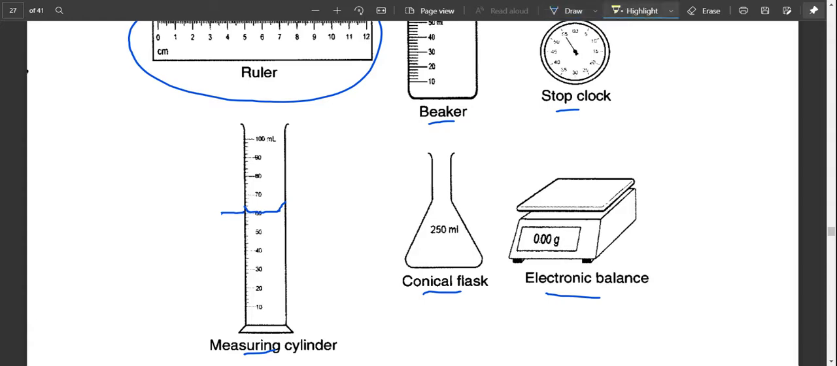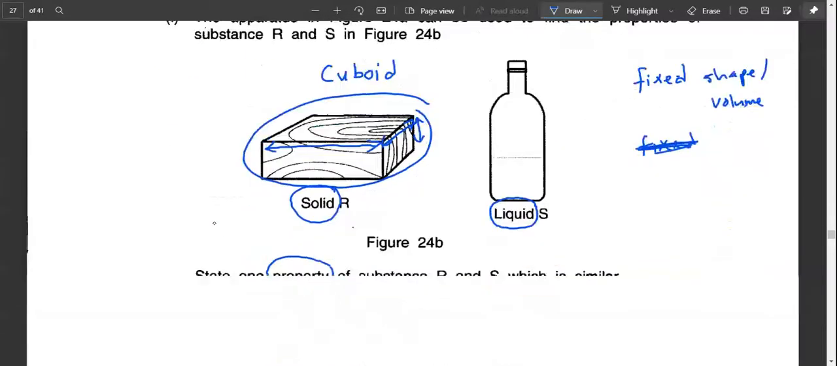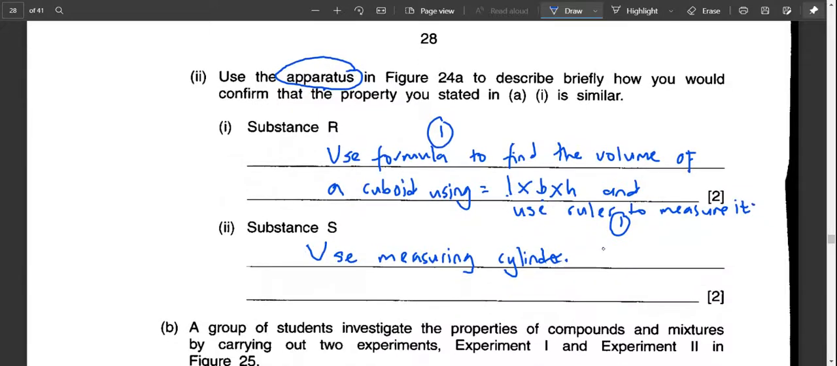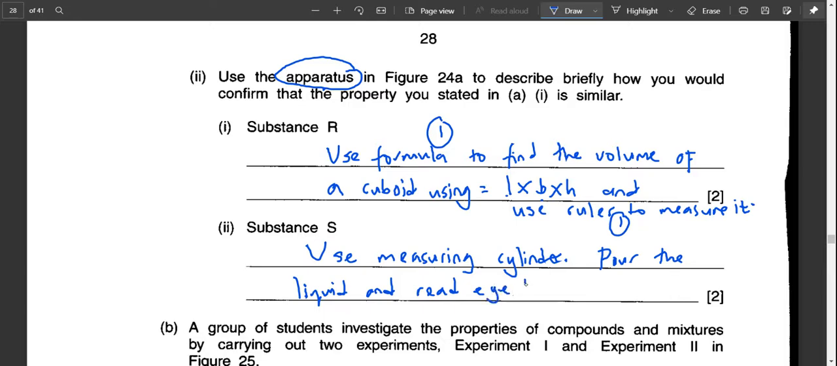You should read below the meniscus. Use a measuring cylinder, pour the liquid, and read at eye level below the meniscus. So 2 marks to get that one.